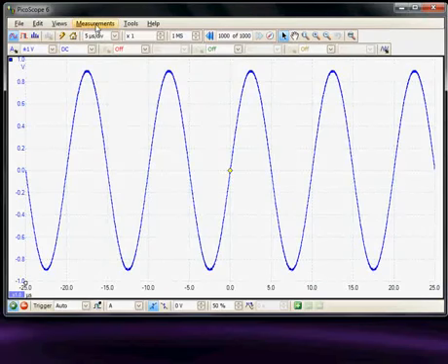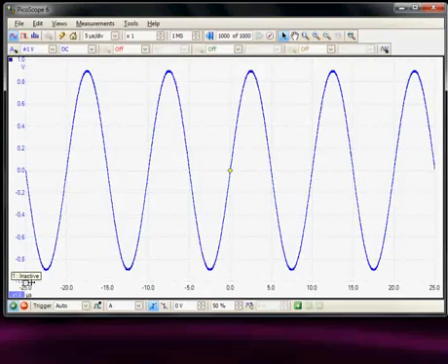The next menu system available is the measurements menu. There are two methods of doing measurements on the instrument. We can use the rulers and do manual measurements, or we can use the automatic measurements. So if we wanted to measure, for example, the cycle time, we could do it manually by selecting the cursors,